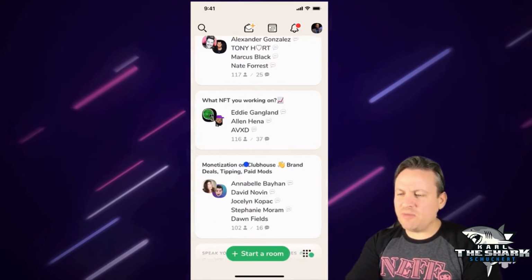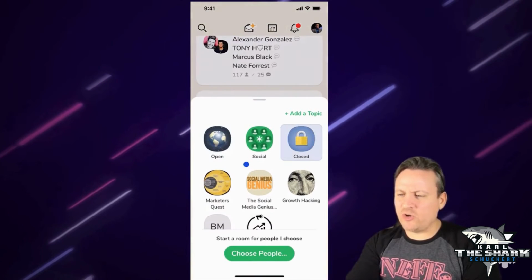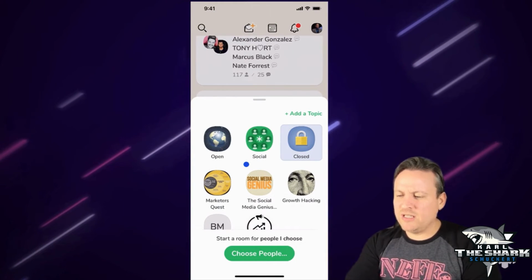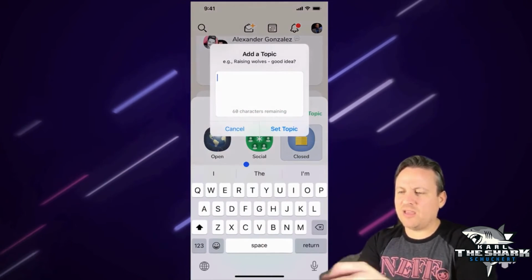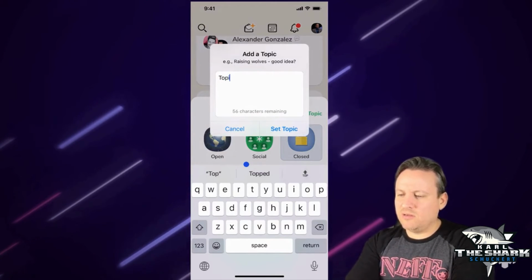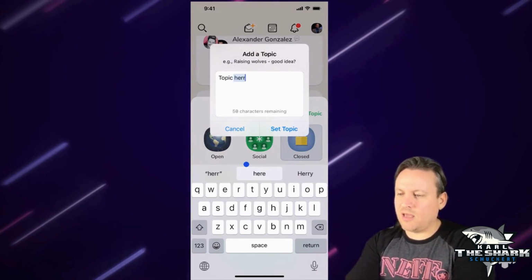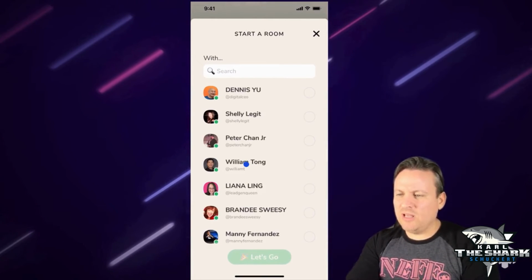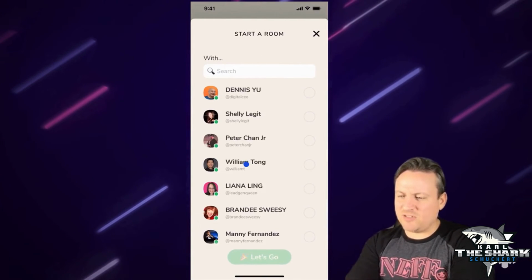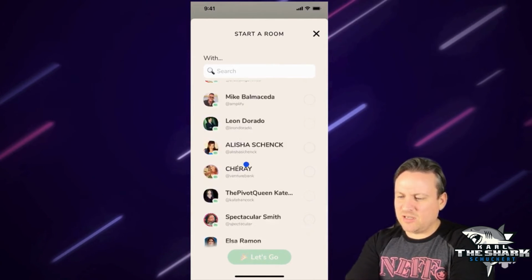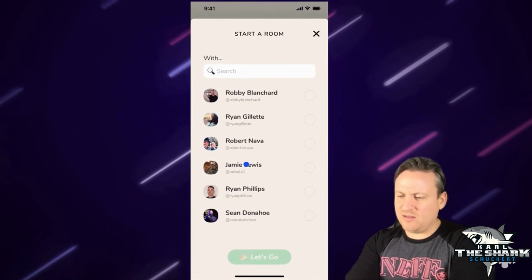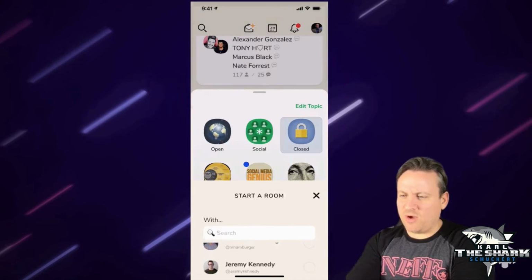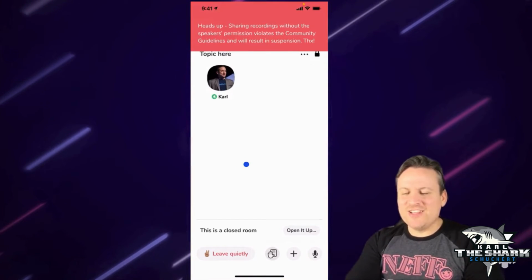So what I'm going to do is make a private room real quick so I can show you how the inside of the room works. It says next, add a topic. This will just be topic here. Set topic. Now the topic is set, and it says choose people. I guess I might have to choose someone, but let's just see. Can I just choose someone who is not online? I'll choose my wife. All right, so here's the room.